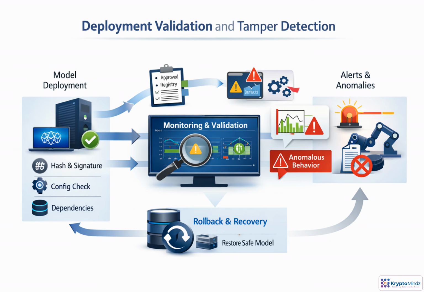Deployment is not the finish line for integrity. Each time the service starts, verify that the running artifact matches the approved hash and signature, and that configuration, tokenizer, dependencies, and registry metadata have not drifted. Keep watching behavior as well. Refusal rates, tool calls, output patterns, and policy violations can reveal tampering or unexpected changes. When a mismatch appears, alert quickly and roll back to a known good model, configuration, or retrieval index.